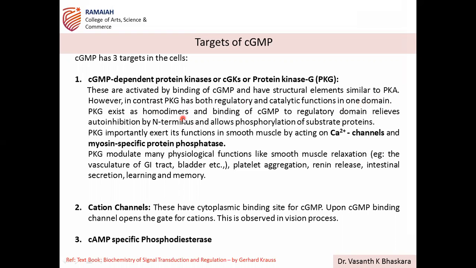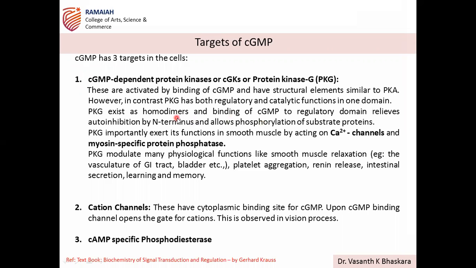It is present as a homodimer and binding of cGMP to the regulatory domain relieves the autoinhibition. This mechanism is the same, relieving the autoinhibition of the N-terminus and allowing phosphorylation of substrate proteins. But the difference from PKA is that PKG exists as a homodimer. Only one type of dimer is present, whereas in PKA it is R2C2.